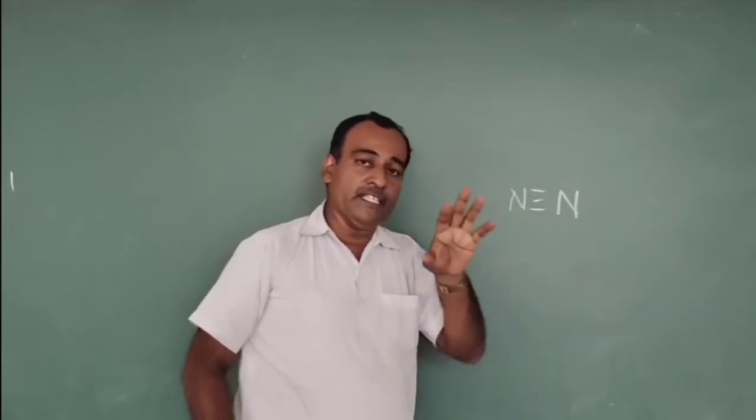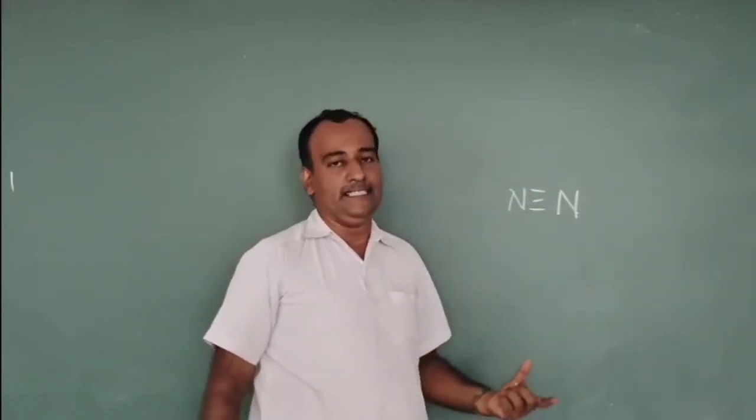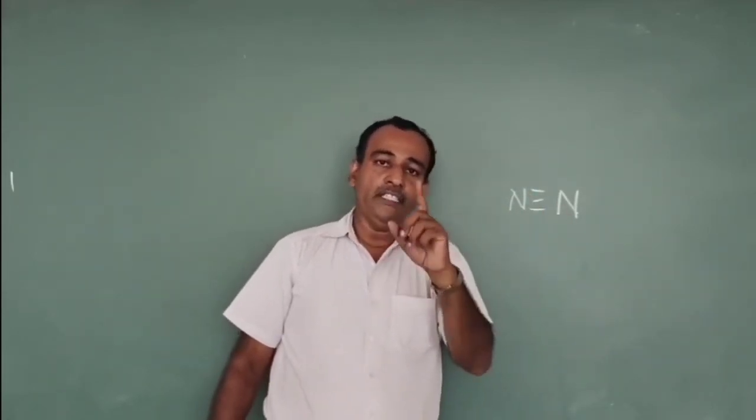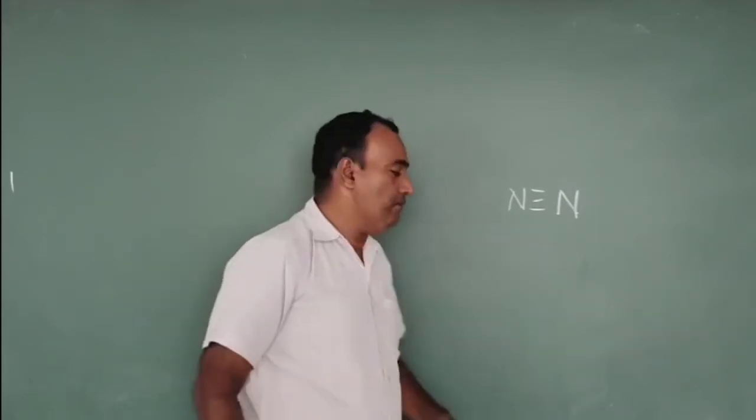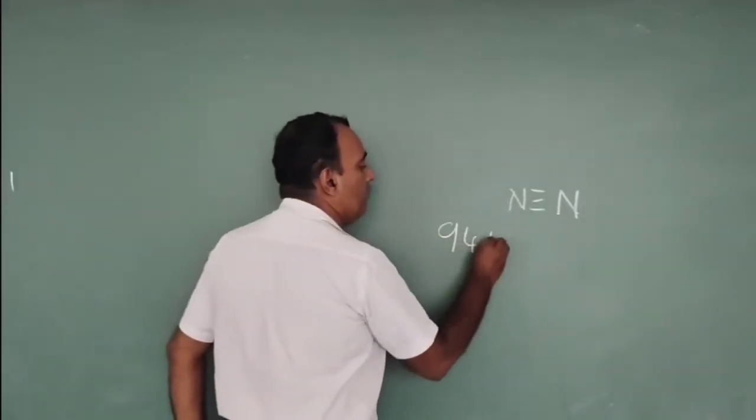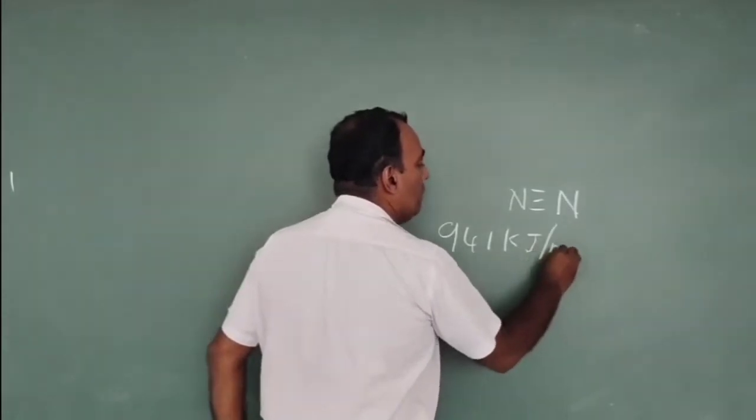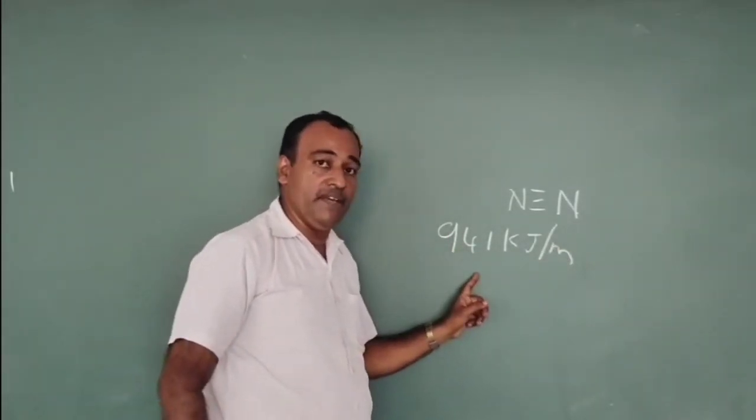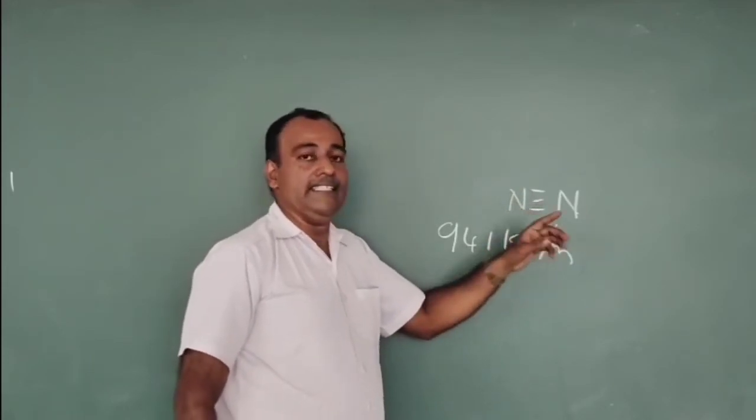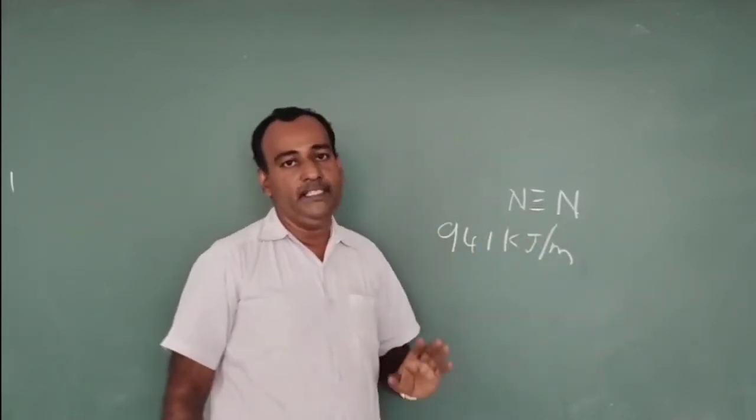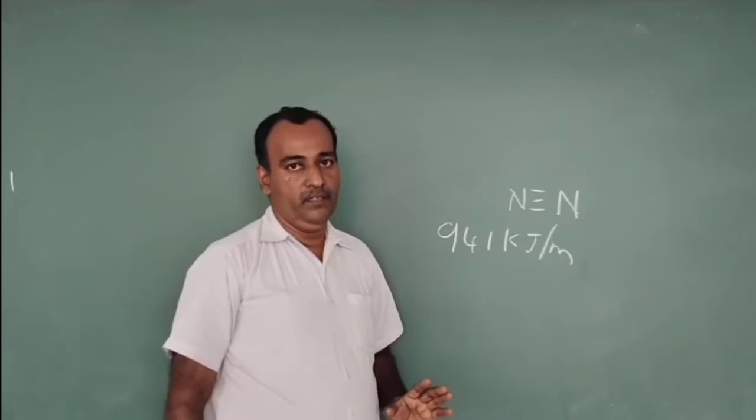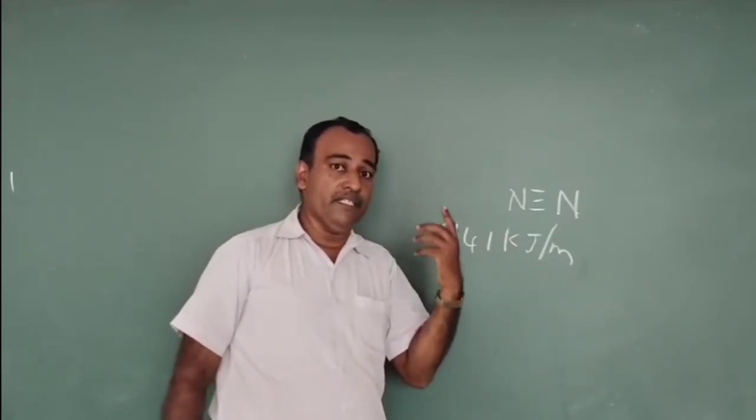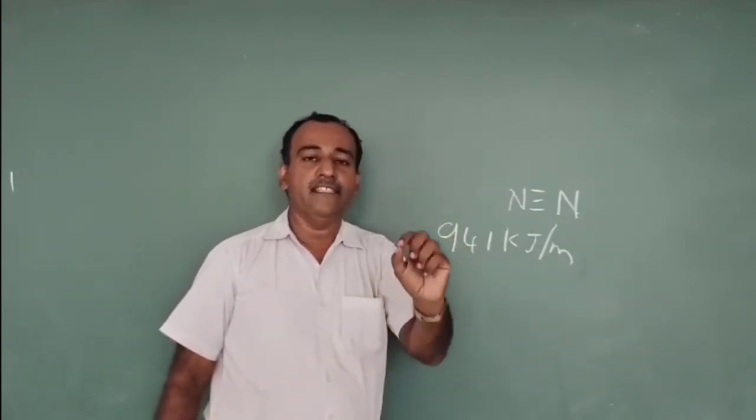Since a triple bond is present between two nitrogen atoms, the bond dissociation enthalpy of nitrogen is 941 kilojoule per mole. It is very high. Since the bond dissociation enthalpy is very high, nitrogen is inert at normal temperature, whereas the rest of the members are forming single bonds.